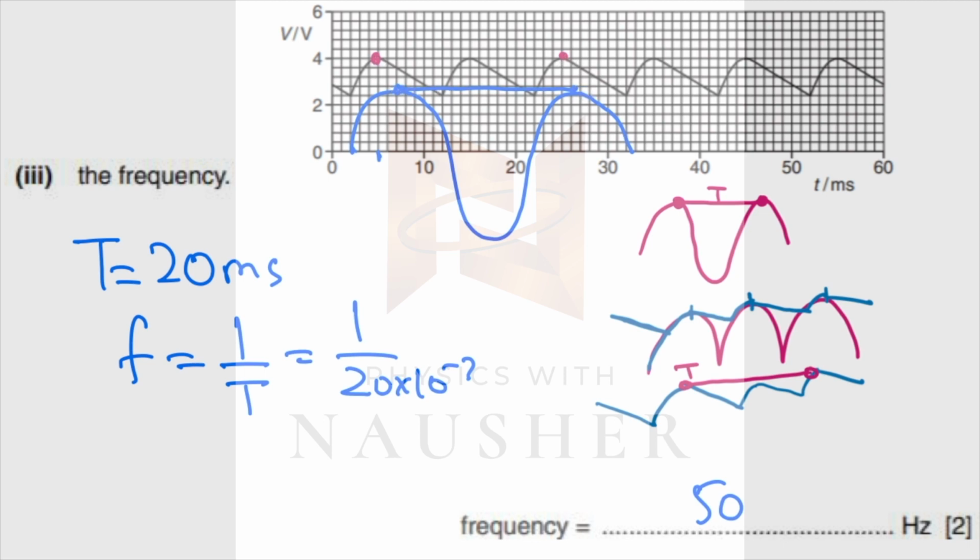Now if you notice, this is 5 and this is 25. So the time period over here is going to be 20 milliseconds. Frequency is 1 upon time period, so 1 over 20 into 10 minus 3, it'll be 50 hertz. So the key to remember is the time period is never from here to here. That's what a lot of people think.